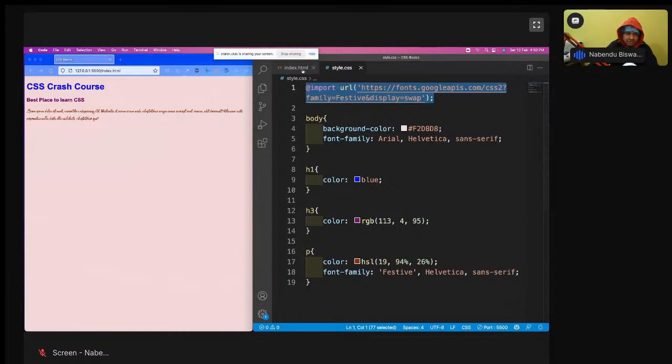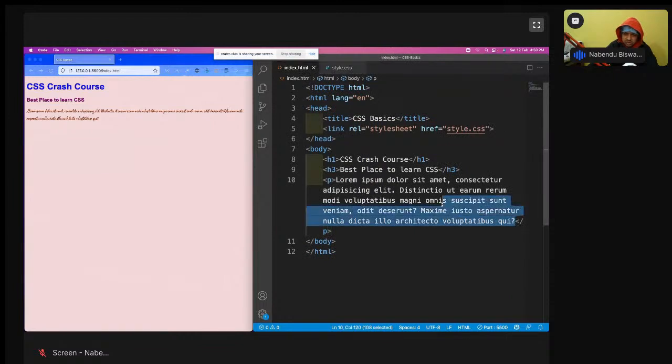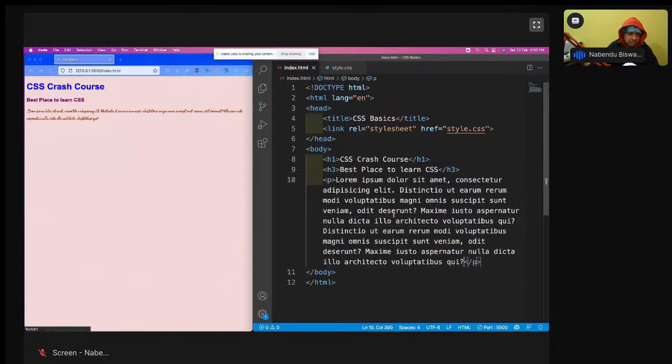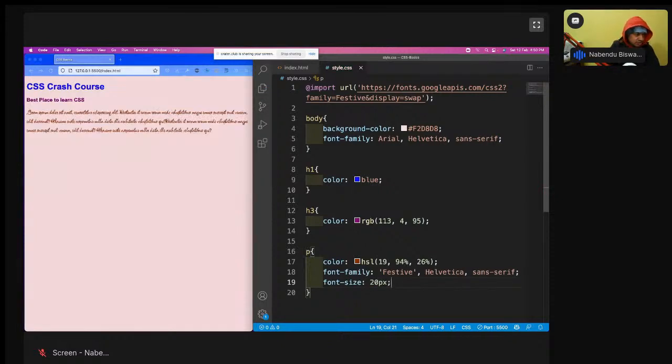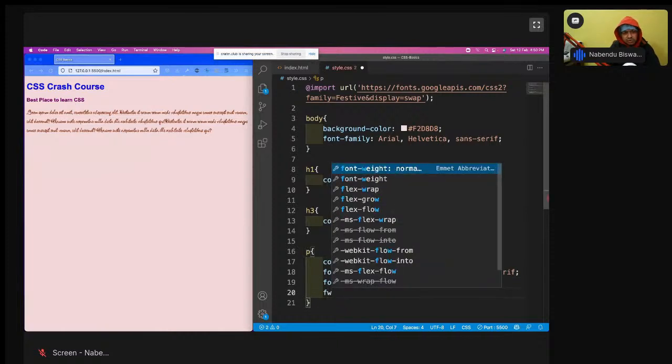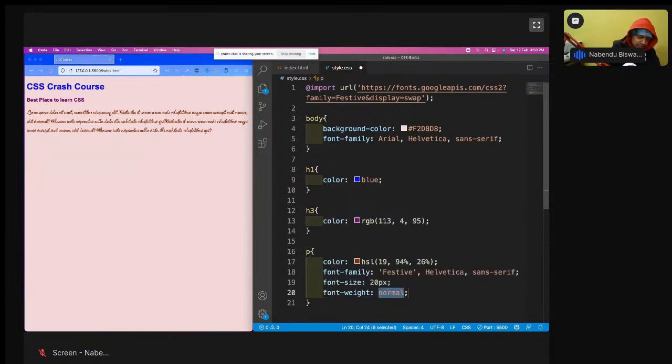But you can see it is shown very, very small, and I want a bit more, because I want to have some lining. So I will make it big. How can I make it big? There is something called font size. You can make it big, like 20 pixels, and it will be bigger and shown much better. Then I want to make it bold also. By default it is normal, so I'll make it bold. Save it. Now it is looking much better. This Google font has made this site very lively. So this is looking very good now.